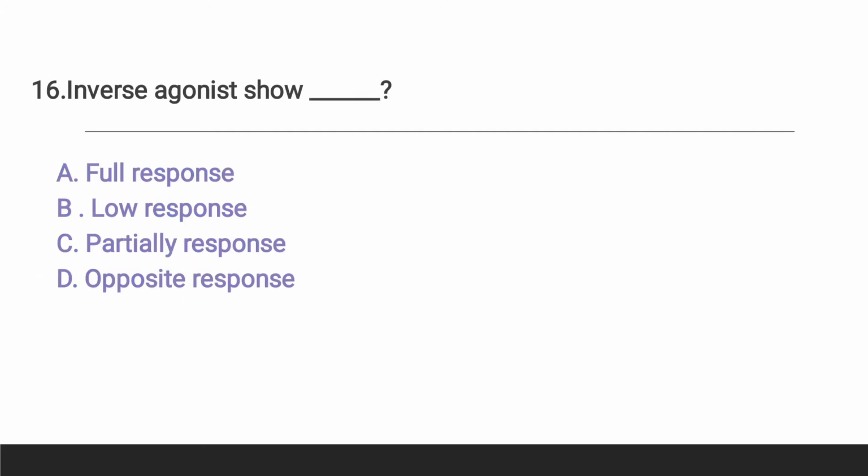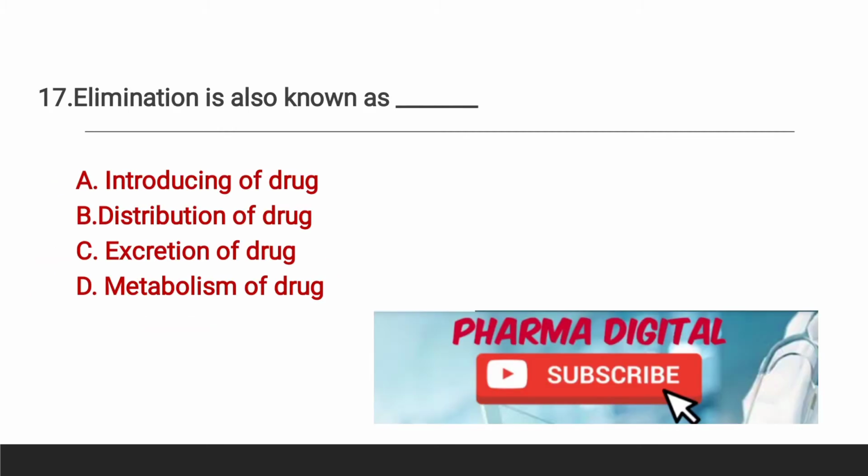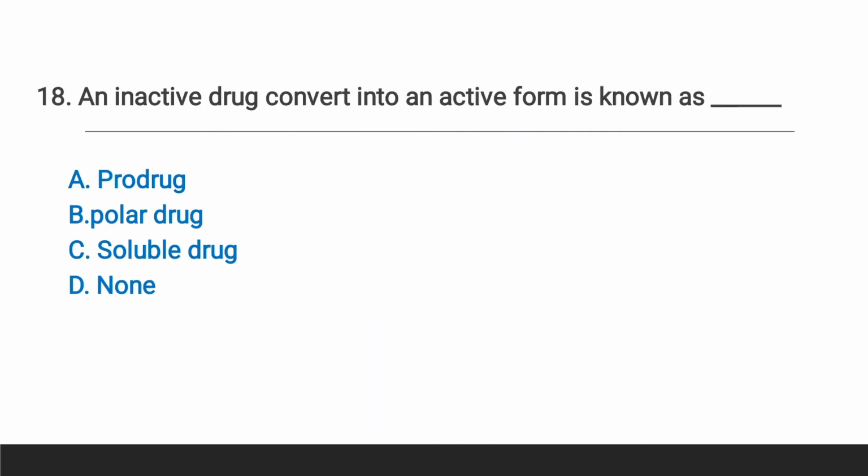Inverse agonist, so here the right answer is option D, opposite response. Question number 17, elimination is also known as, what is elimination otherwise also known as? Here the option C, excretion of the drug.